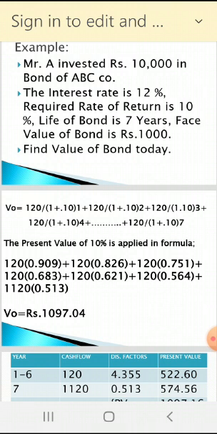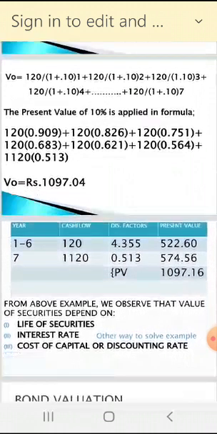0.826. Then again equal to the above, you will find 0.751 third year. Then equal to 0.683, equal to 0.621, equal to 0.564, and last one 0.513. And if you are going to multiply and make total of this all, please total, calculate.